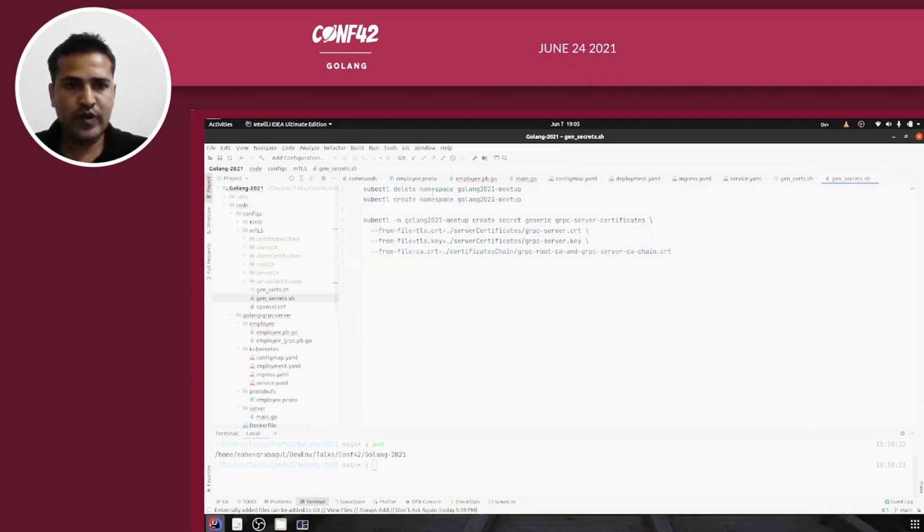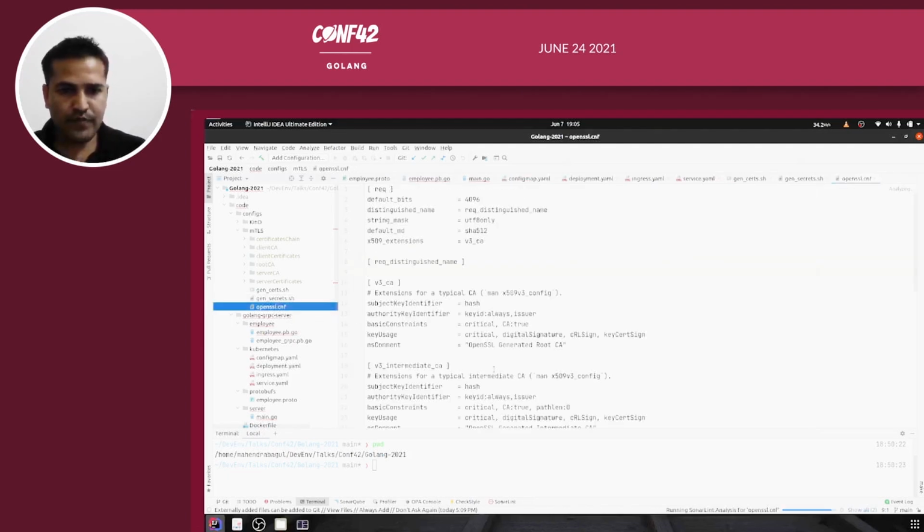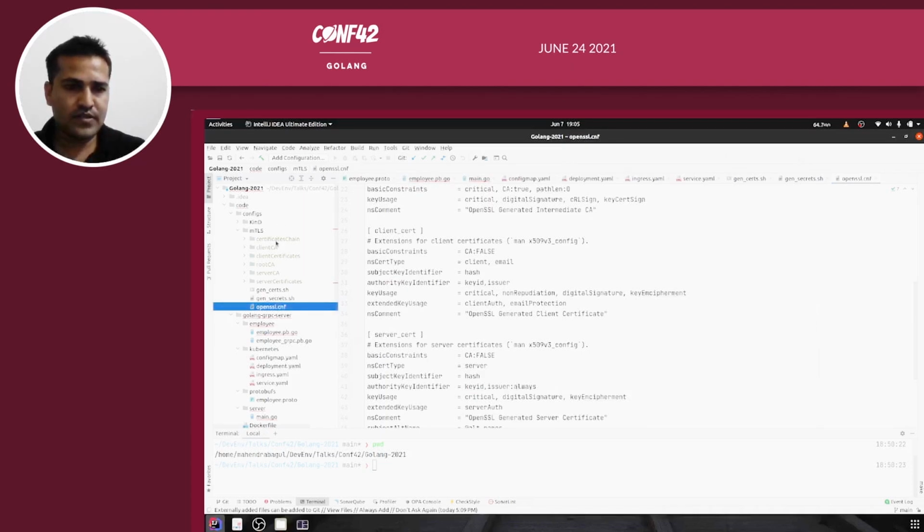You can see here kubectl delete namespace. If there is already a namespace present for this golang2021 meetup, it will be deleted, and I'm creating a new one and creating a bunch of certificates here, right? So just creating the gRPC server certificates. In the openssl.cnf, I have a few configurations for my certificates. I'm going to push this repository. You can have a detailed look at it, or you can watch my other meetup video where I have gone through these files in detail.